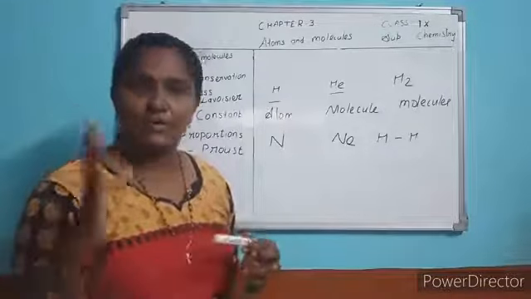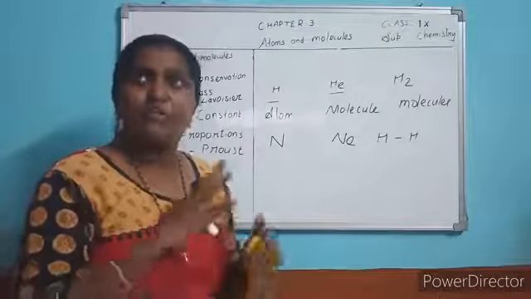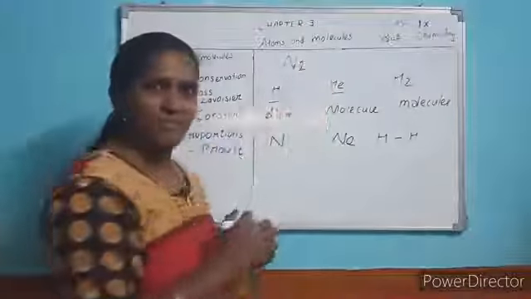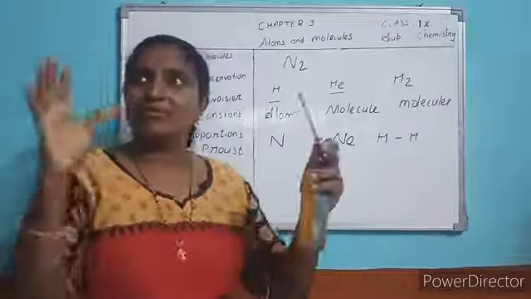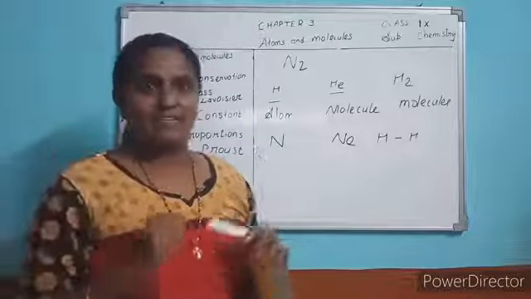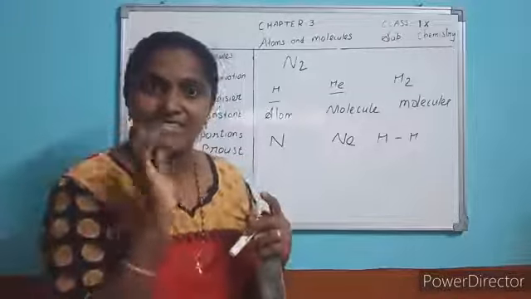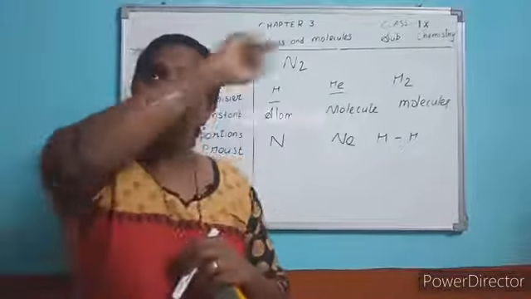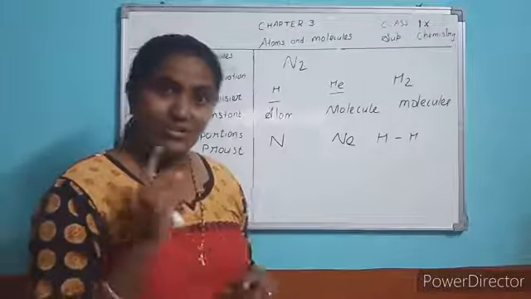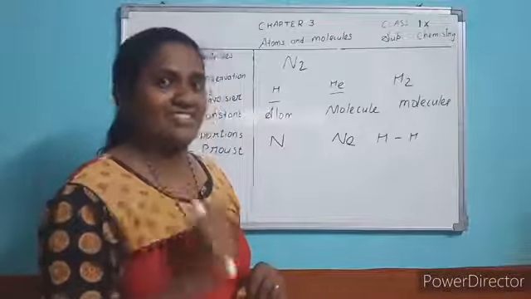In this atmosphere, more than 78% of the constituent of the atmosphere is nitrogen gas. Okay, that is a molecule. In what form? N2 form. One N does not exist freely. So N2, N2, N2. Everywhere you can see N2 together. N2 is a free state. So N2 is called a molecule. What is called a molecule? Free state. That which exists in free state is called a molecule.